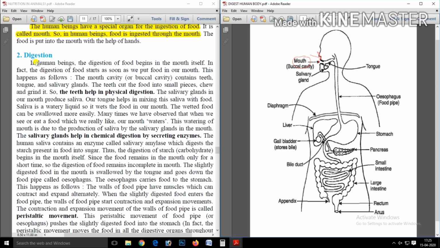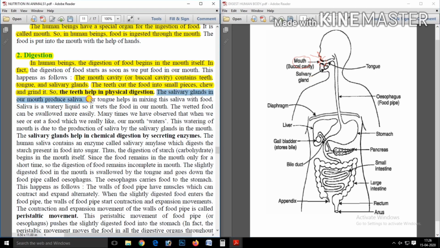The second step is digestion. The digestion in human beings starts in the mouth first. The mouth or buccal cavity contains three things: teeth, tongue and salivary gland. The teeth cut the food into small pieces.